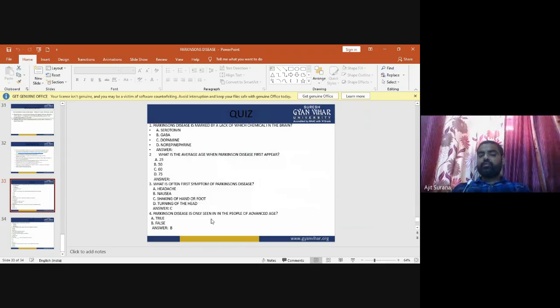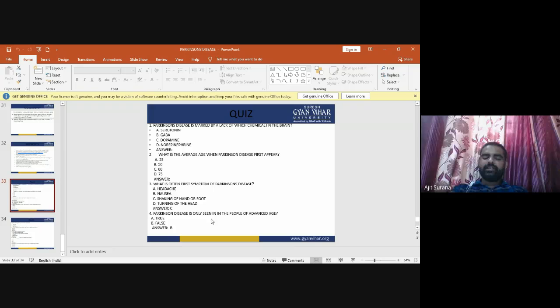Now, the quiz related to Parkinson disease. Question number one: Parkinson disease is marked by a lack of which chemical in the brain? Options are A. Serotonin, B. GABA, C. Dopamine, and D. Norepinephrine.